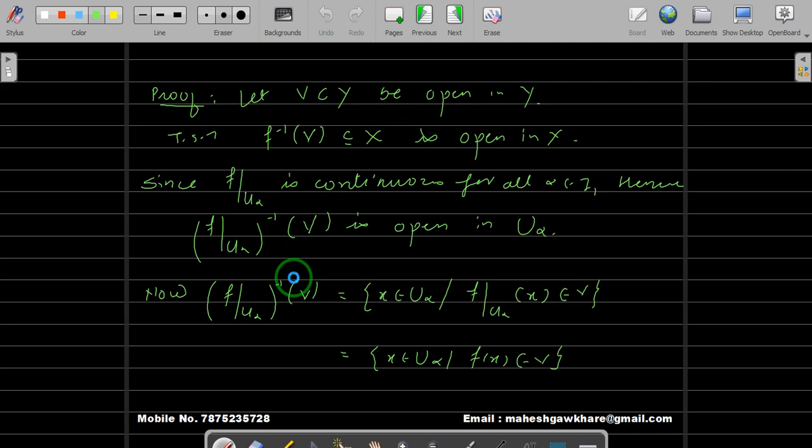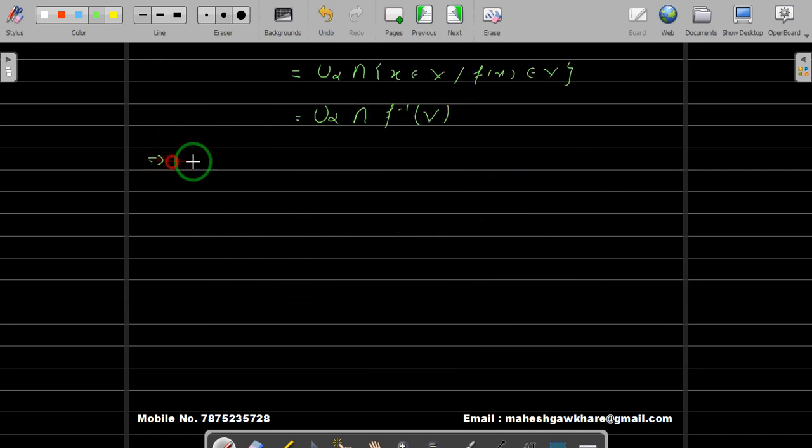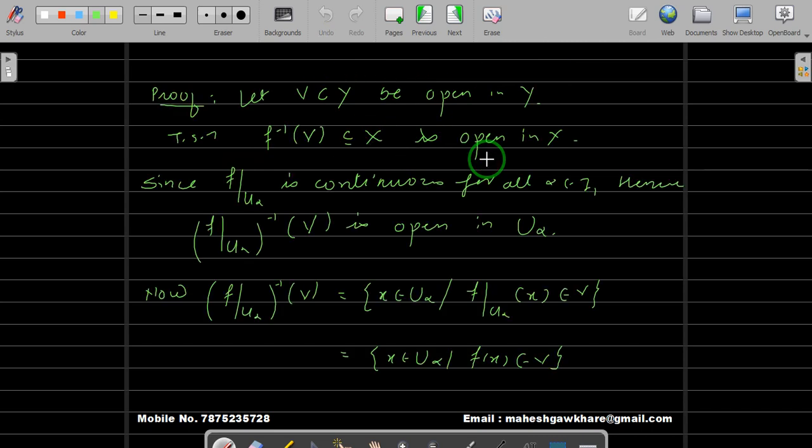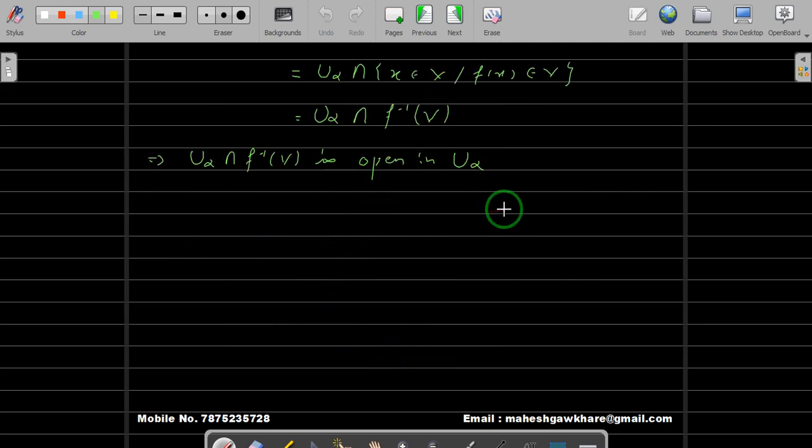Okay, so since this is open, we can say that this implies U alpha intersection with f inverse of V is open in U alpha, because our left hand side is this, and this is open in U alpha. That means our right hand side is open in U alpha. And again, remember, when you say open in U alpha, it is under the subspace topology. So this is one particular set which is open in U alpha. This implies